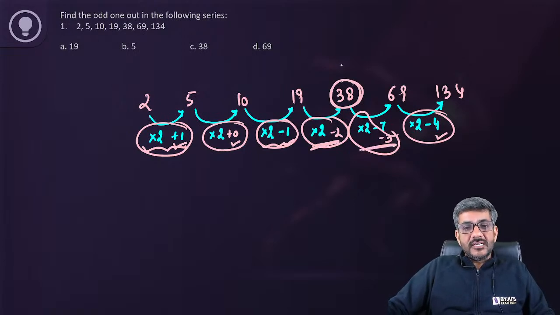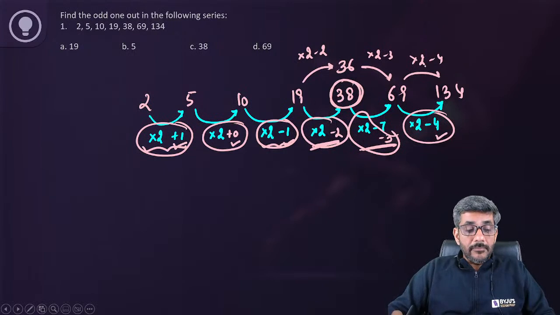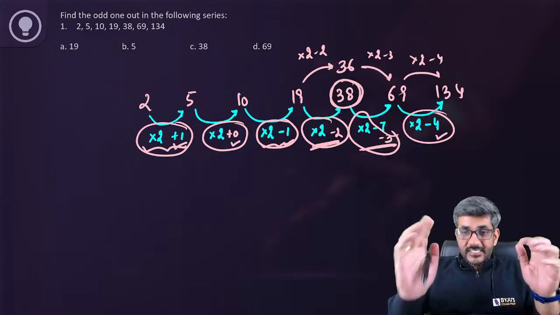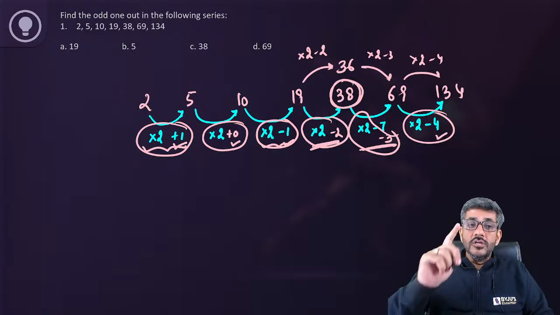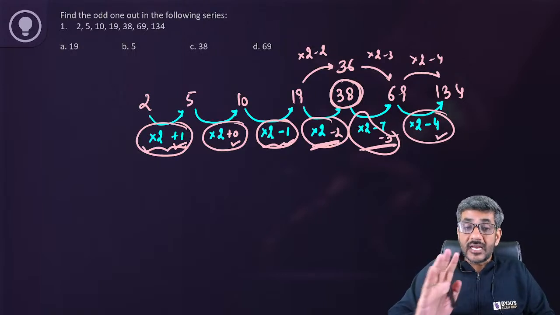Otherwise, had it been 36, that is 19 into 2 minus 2, this would have been into 2 minus 2, this would have been into 2 minus 3, and this would have been into 2 minus 4. And that actually completes the whole thing. This satisfies everything. So 38 is the right answer for us in this question, not 19.